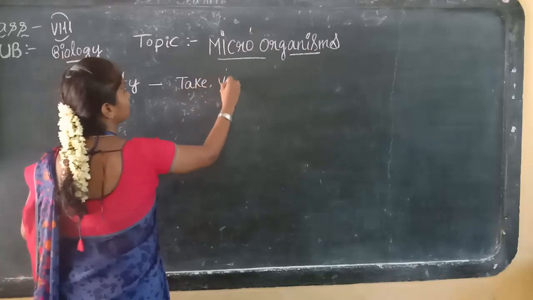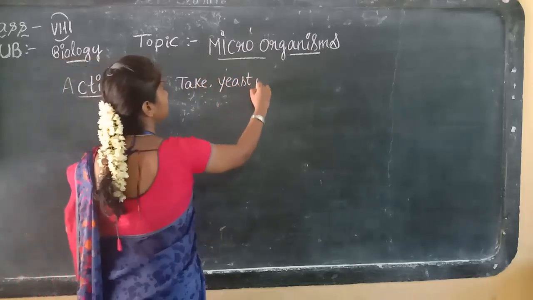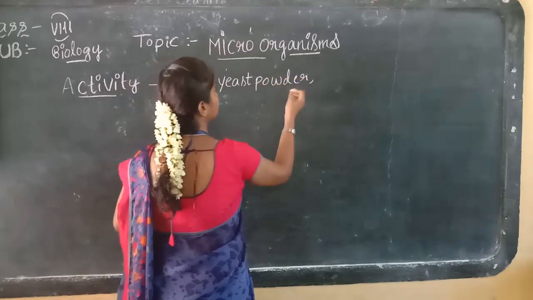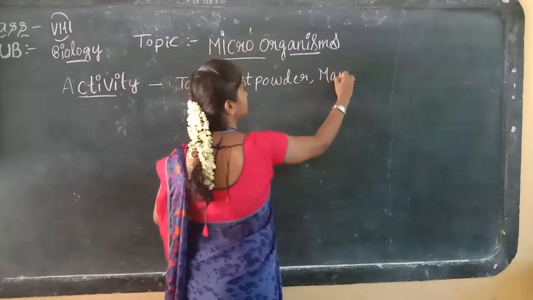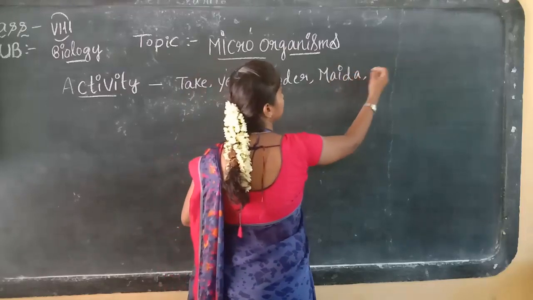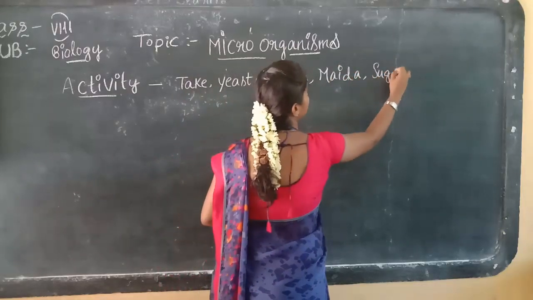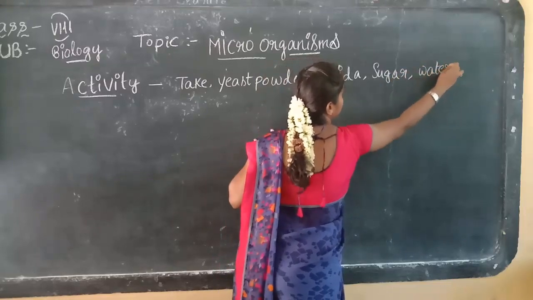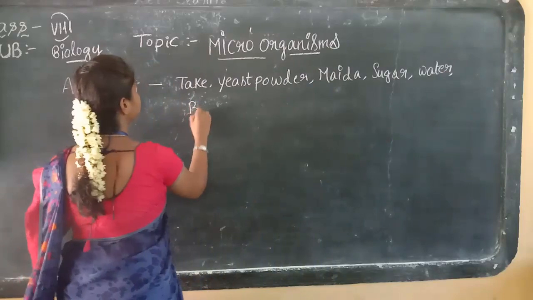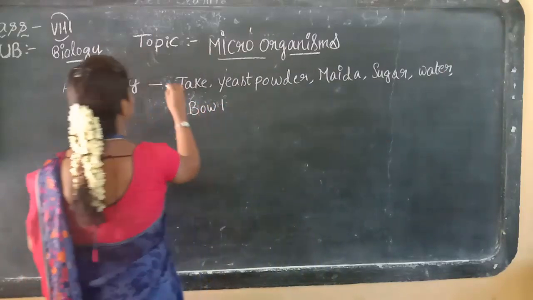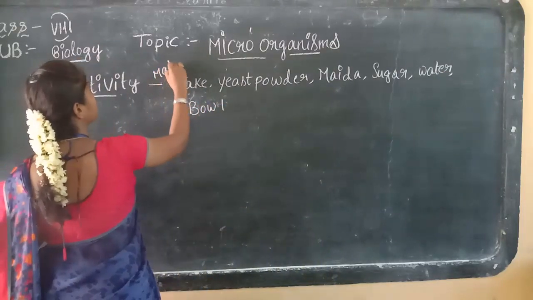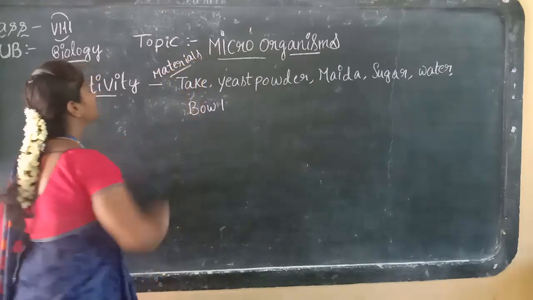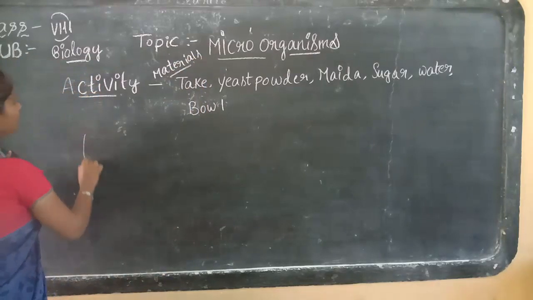Activity. Take yeast powder, maida, sugar, water and a bowl. These are the materials. Take a bowl